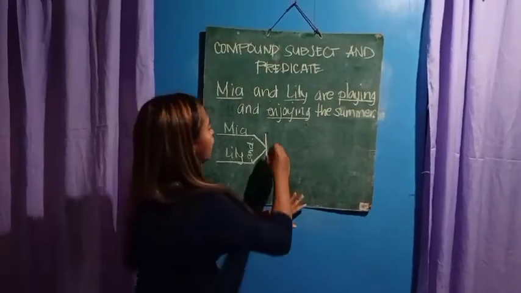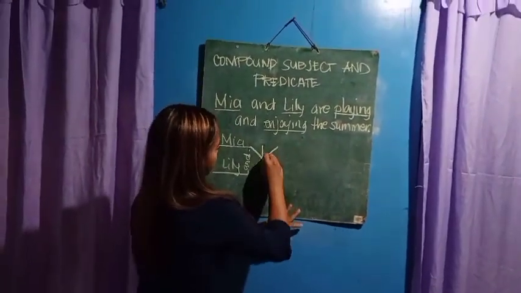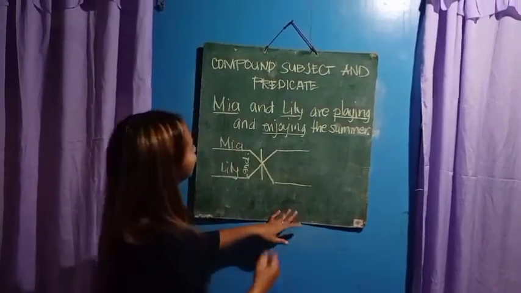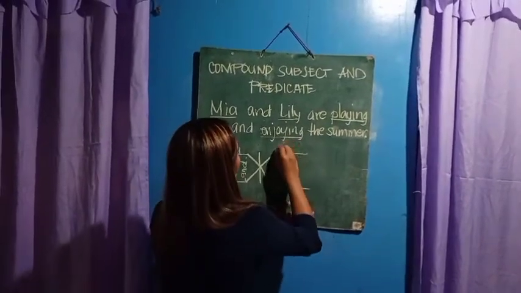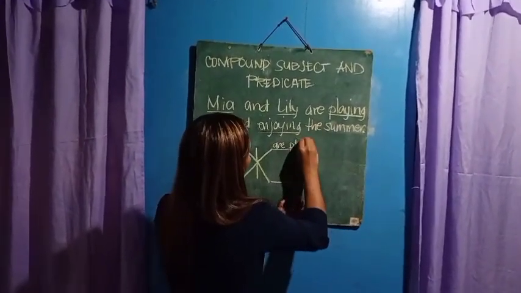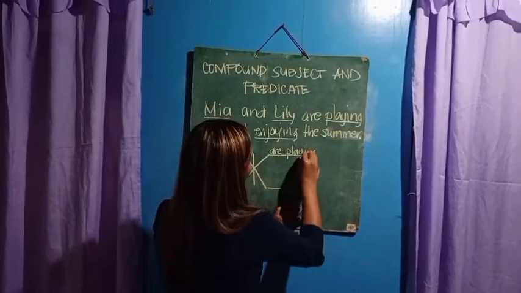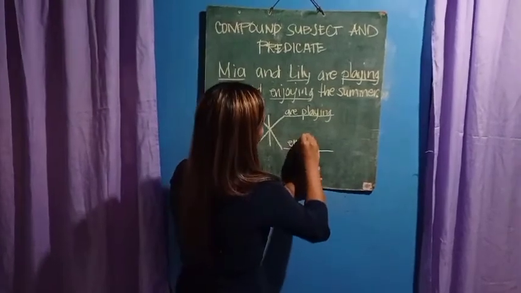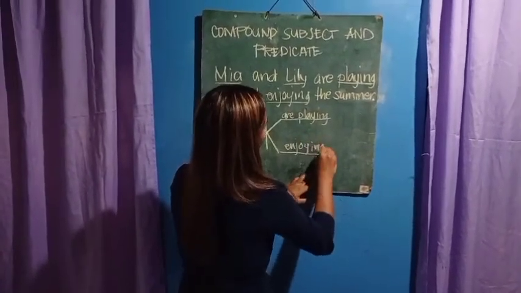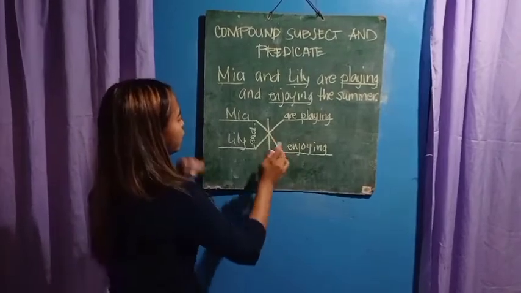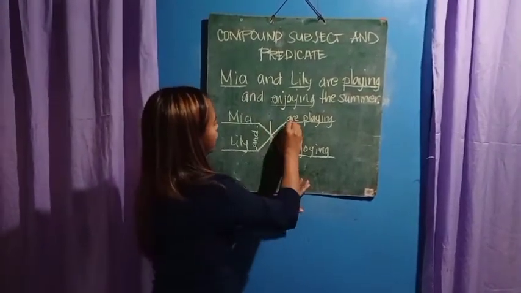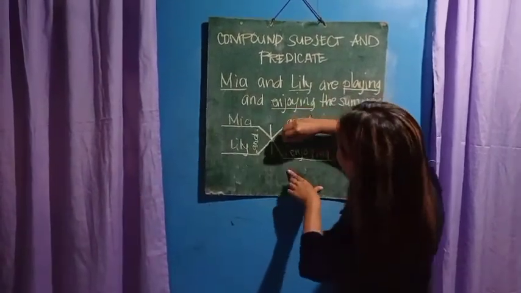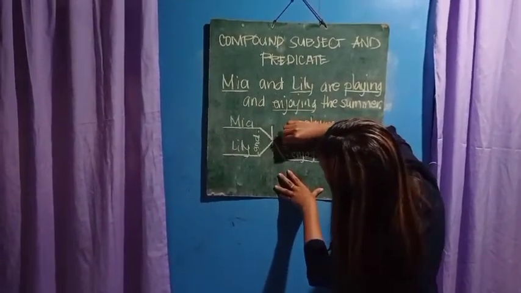Now we have to draw again two branches for our predicate. Here we should put the words are playing and enjoying. Notice again, there is a word and which connects these two words. So this conjunction will connect the words.